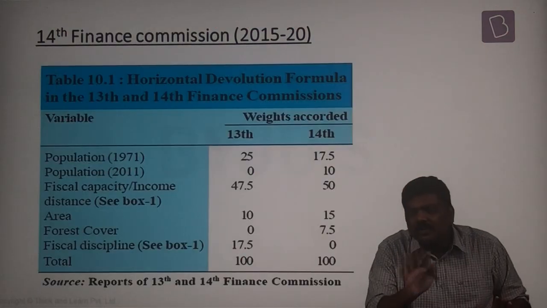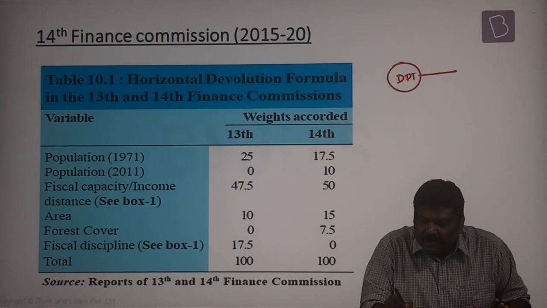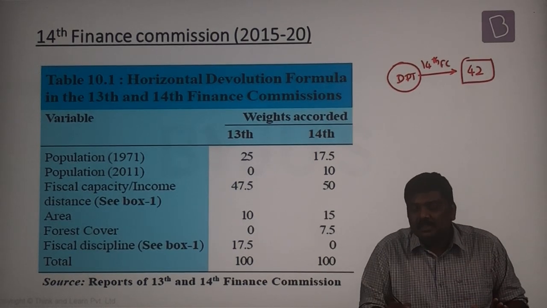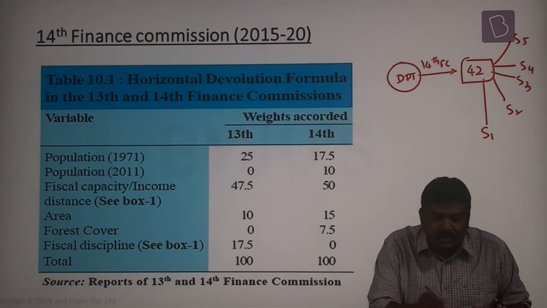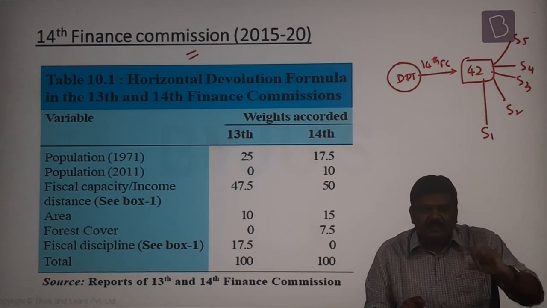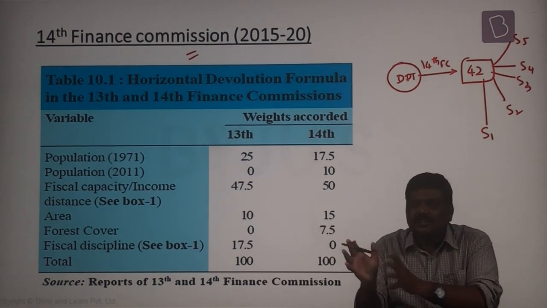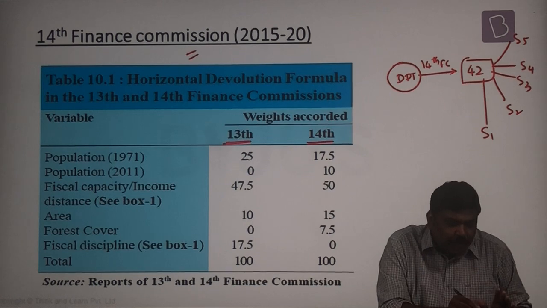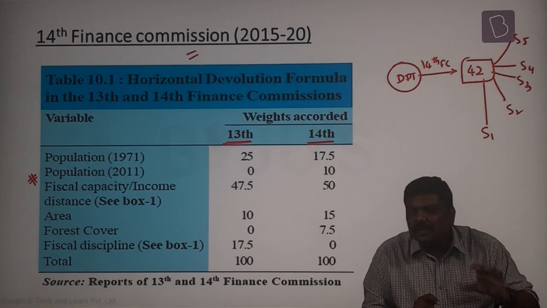What will happen in the case of the horizontal devolution formula? Out of the divisible pool of taxes, as per the recommendation of the 14th FC, the states collectively will get how much? 42 rupees. But how these 42 rupees will be distributed amongst all the states will be dictated by another formula called the horizontal devolution formula. And this formula will vary from the recommendation of one Finance Commission to another. For example, you can see there is a difference between the weightages given to parameters which are considered for horizontal devolution.